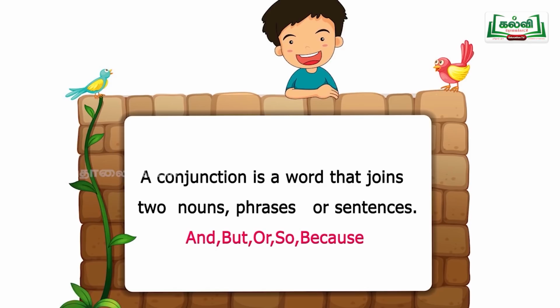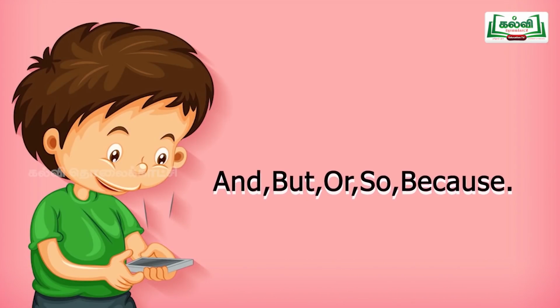Actually, this topic of conjunction is a broad one. There are different kinds of conjunctions. We'll say subordinating conjunction and coordinating conjunction. There are many subordinating conjunctions. In the same way, many coordinating conjunctions are also there. You will see this in later classes. Now at the 6th standard level, these 5 conjunctions are very, very essential. You should know where to use, how to use, and, but, or, so and because. These 5 conjunctions only we are going to see.